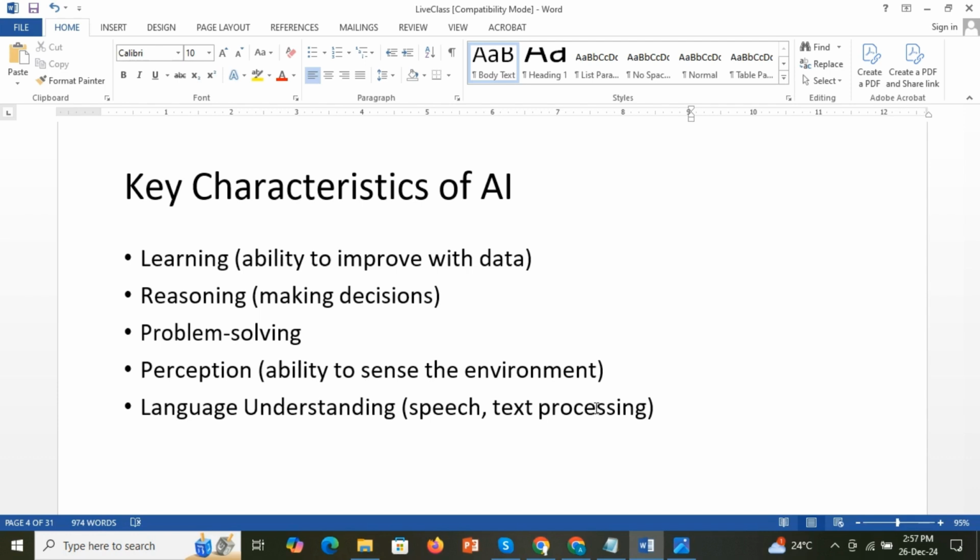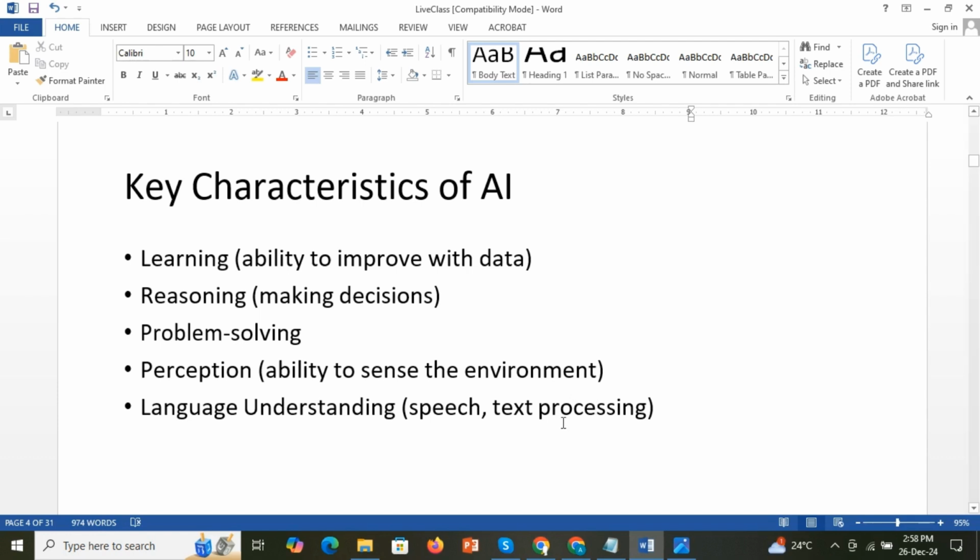Then language understanding. In India there are so many languages: Hindi, Punjabi, Gujarati, and in the south Malayalam, Tamil, Telugu, so many languages. Just like humans can learn languages, AI also has the characteristic of language understanding: it can understand speech and text processing. Okay, so these are the key characteristics of AI.